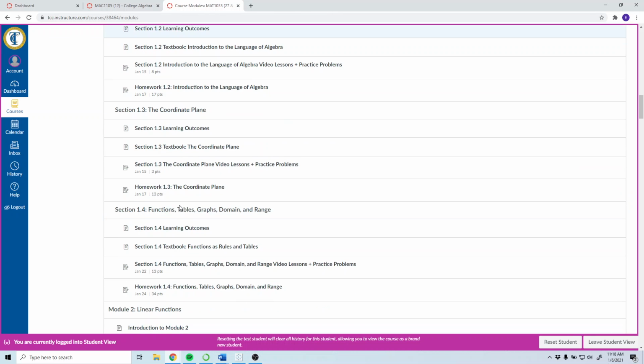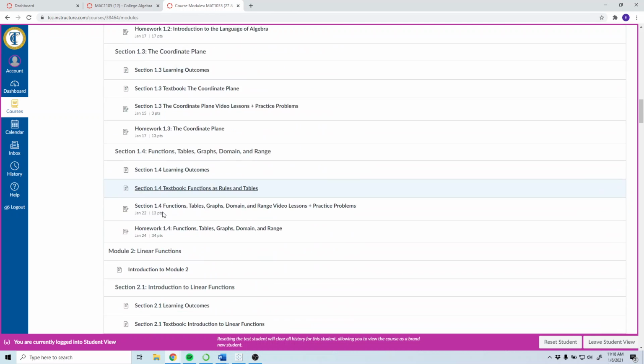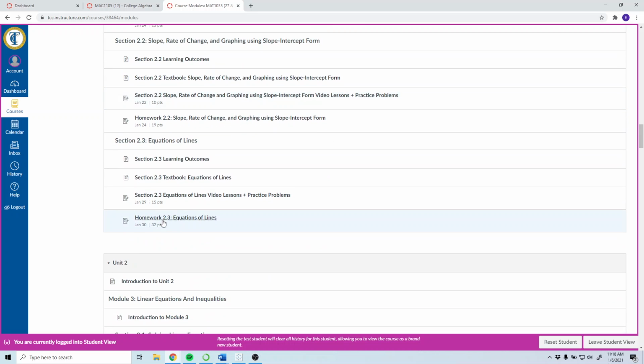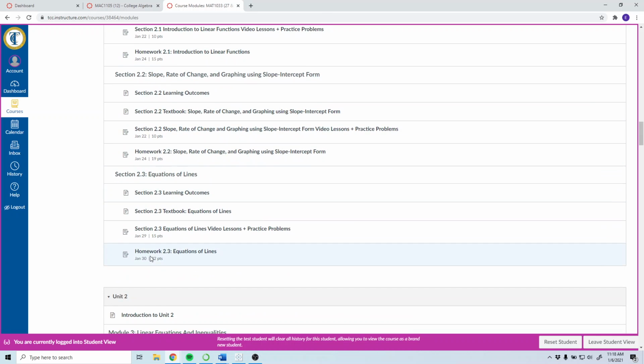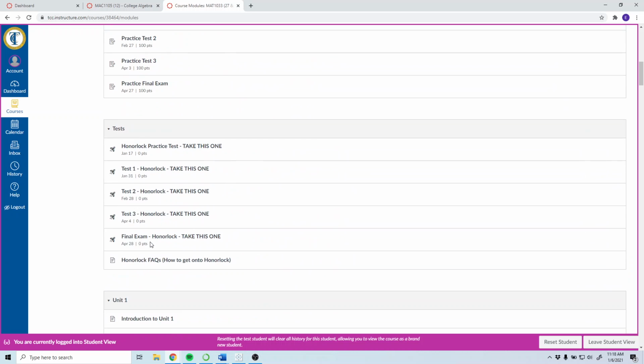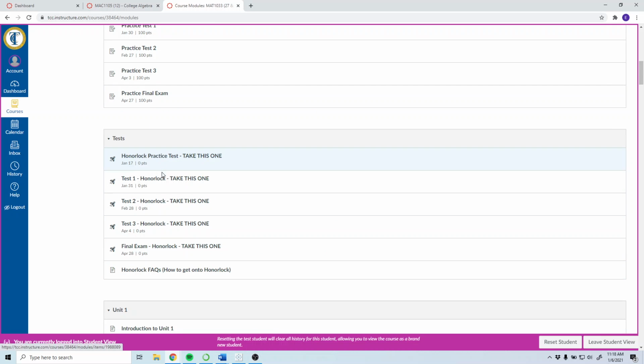Okay. Now, that's how every section is set up. You'll notice that Unit 1, for example, goes through 2.3, and then that's where the test 1 goes through.